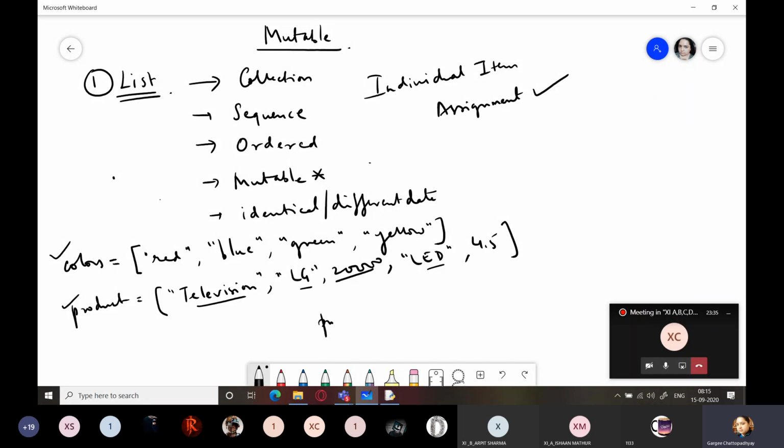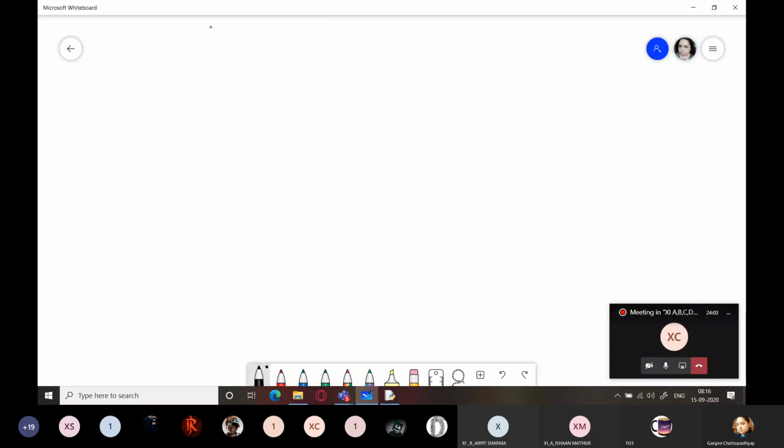If I write product, this is 0, this is 1, 2, 3, 4. So if I write now, suppose the product rating has increased. So I write product 4 equals 5.0. This is allowed, very much allowed. What will happen? This value will be replaced. It will become 5.0. Now, how does this happen? Let's see the memory map. I take a small list over here, and the name of the list is numbers.